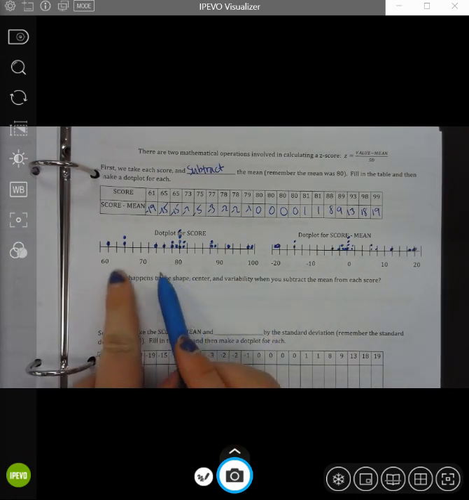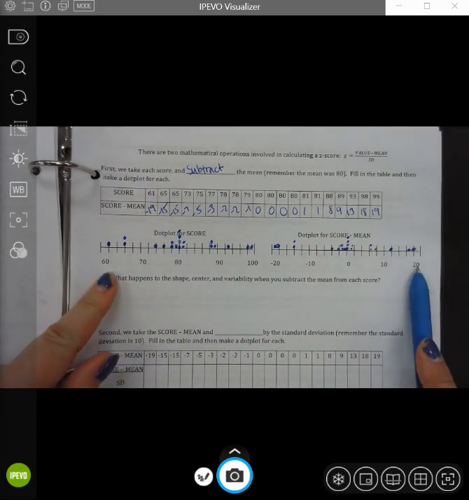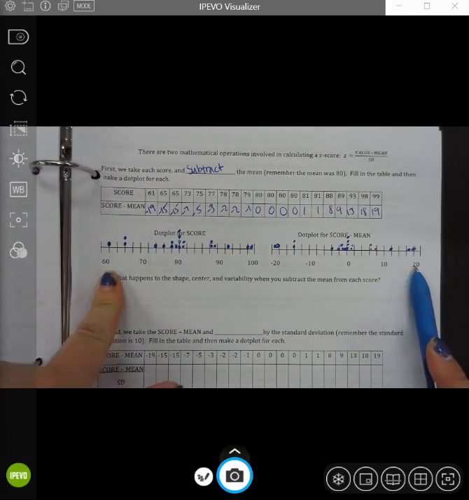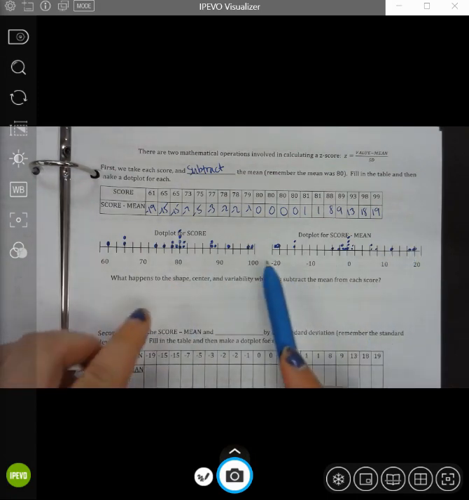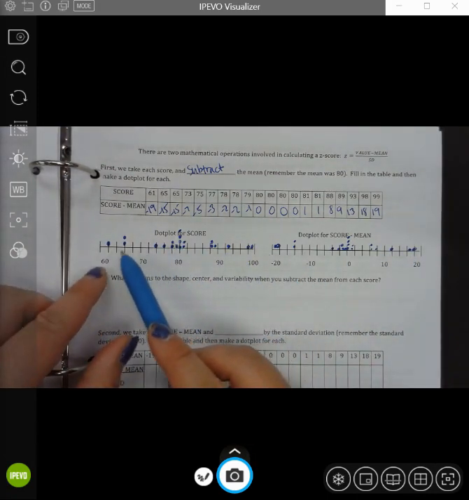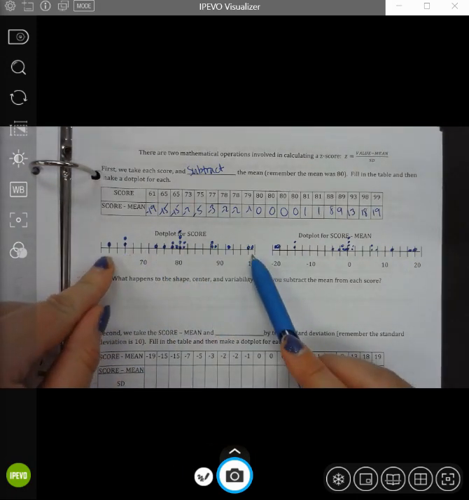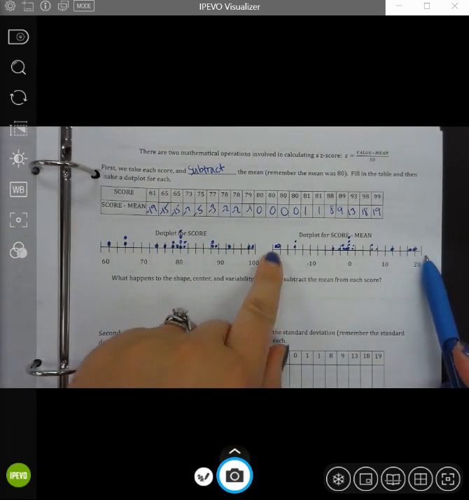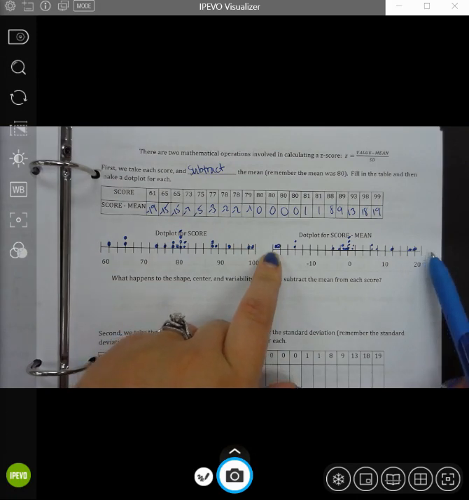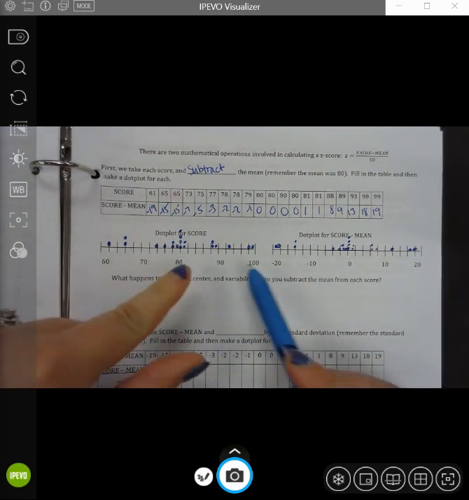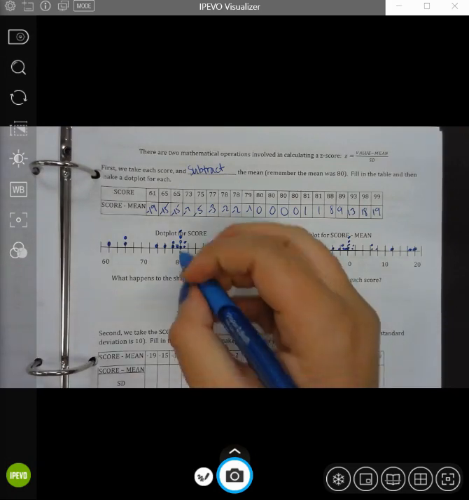All right, so again, the lines don't really match up. I should probably just change these graphs. I tried to make it a little bit better, but maybe I made it worse. The point is that you can see a general shape, a general center, and a general spread when you're looking at these two things. So let's talk about this. What's happening when we look at the shape? If I look at the shape here compared to the shape here, they're exactly the same. The scale has changed, but the shapes are exactly the same.